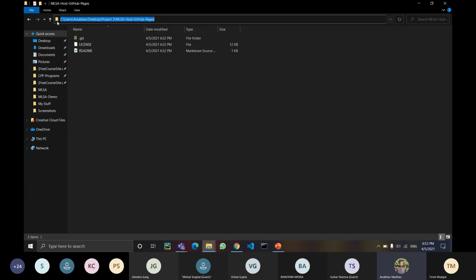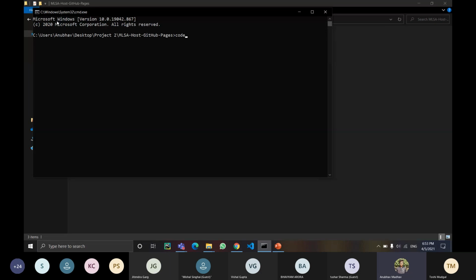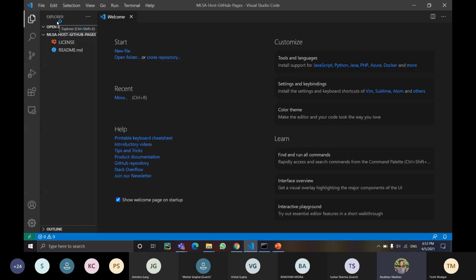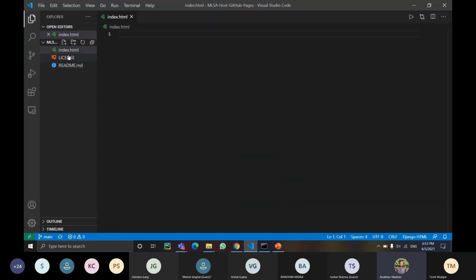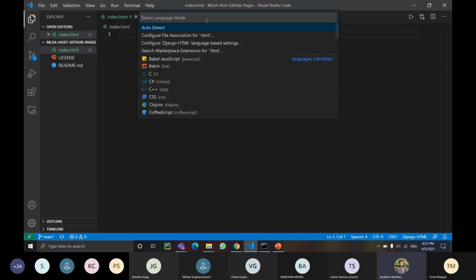For that, I will open the command prompt over here, and I will open my Visual Studio Code by typing the command code dot in this directory, and it is open. Now I will create an HTML file named index.html. For now, it's showing me Django HTML as I'm familiar with that.